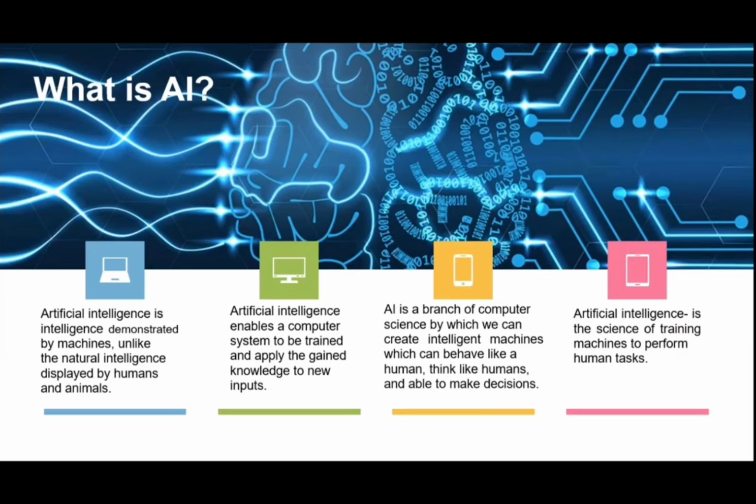Next, artificial intelligence is the science of training machines to perform human tasks. From all these definitions, the ultimate meaning is that we are making machines behave like humans. That is the simple definition of AI. If you see the diagram, our brain consists of neurons and takes data in analog, whereas machines take inputs in digital, combinations of ones and zeros. That is the difference.